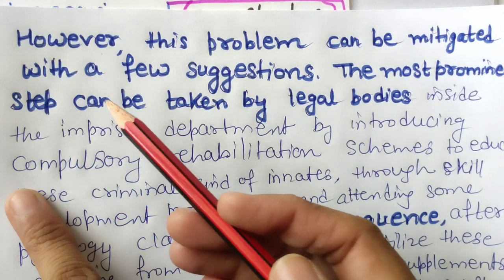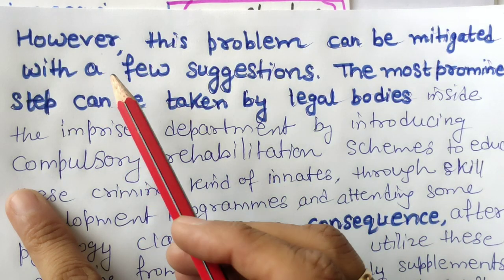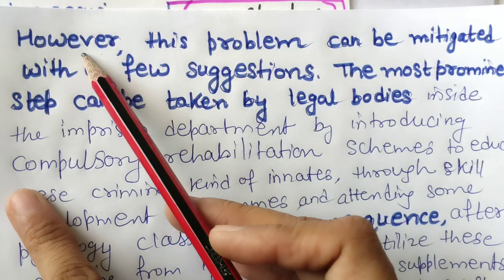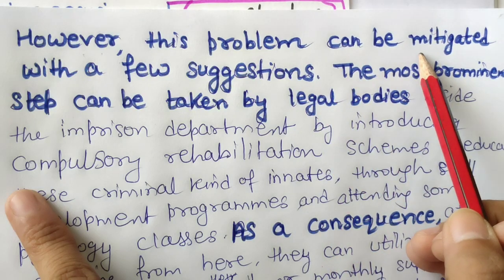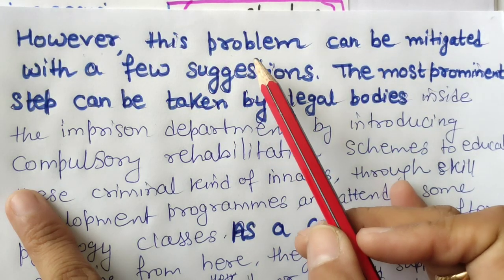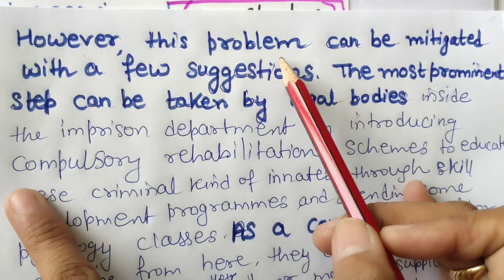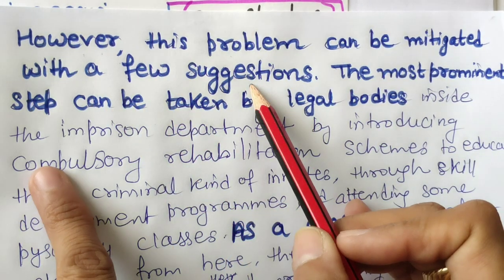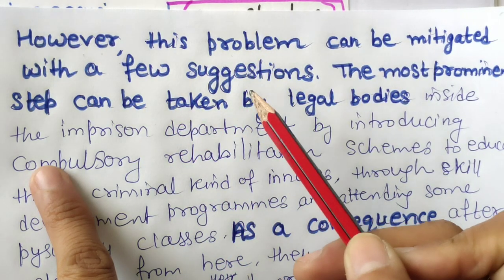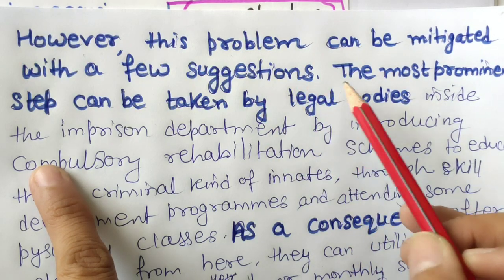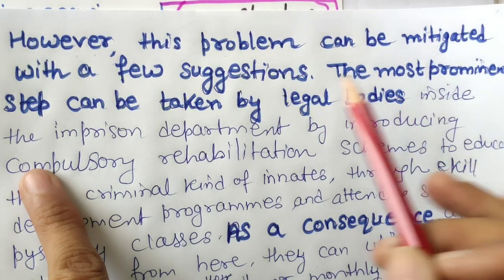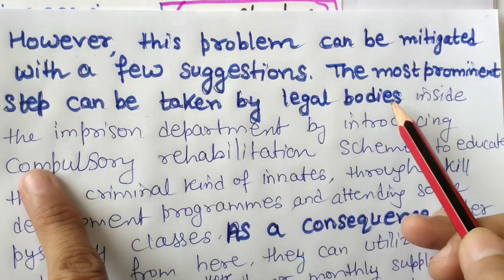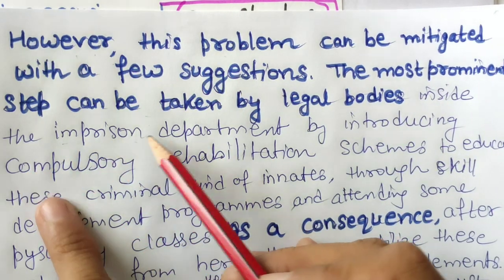However means we are going to talk about a different thing. In the first paragraph we were talking about reasons. However, this problem can be mitigated, or this menace, M-E-N-A-C-E, this menace can be, or this issue can be tackled or mitigated with a few suggestions. Side by side I am giving you other words also you can use. With a few suggestions, the most prominent step can be taken by legal bodies, means government, inside the prison department